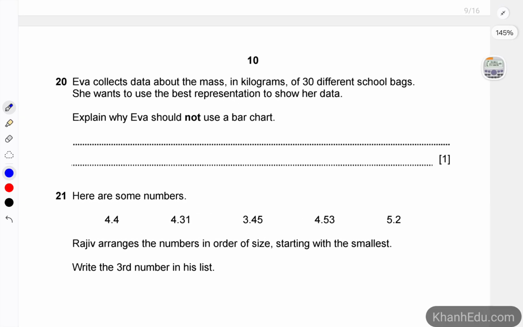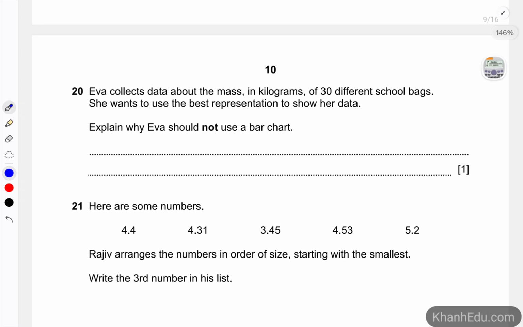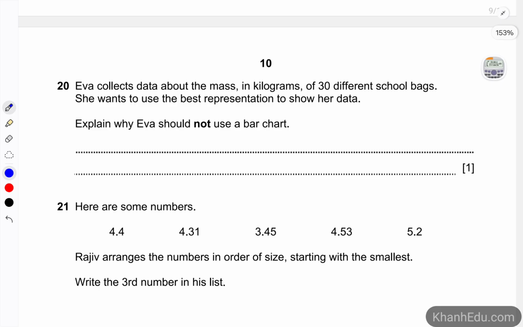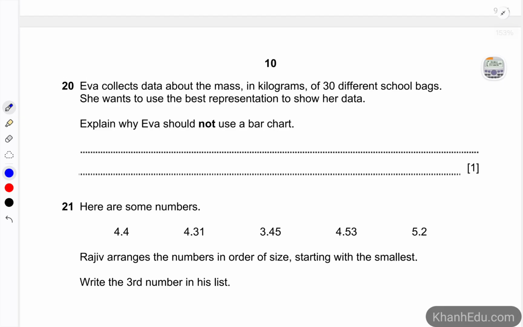Number 20. Eva collects data about the mass in kilograms of 30 different school bags. She wants to use the best representation to show her data. Explain why Eva should not use a bar chart. So because bar chart is very useful for discrete data, but mass is not discrete data.